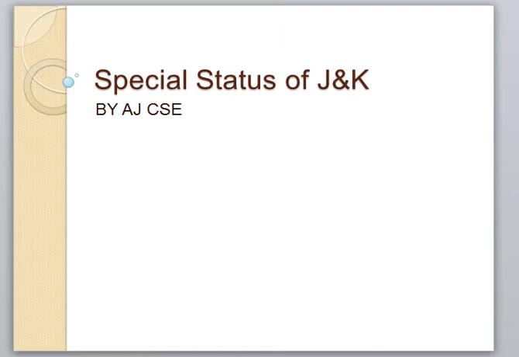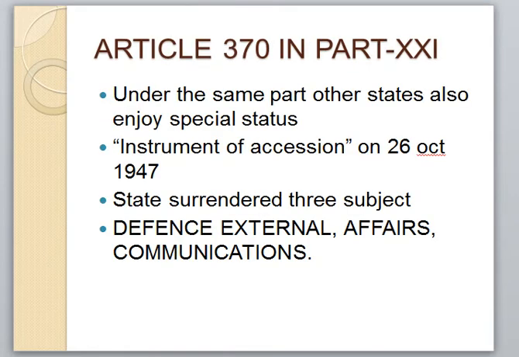Article 370 in Part 21 talks about the special status of Jammu and Kashmir. Under the same part, other states also enjoy special status, and we will discuss those in a further lecture. But today's topic is the special status of Jammu and Kashmir, from the prelims perspective. So the first point is the history behind Jammu and Kashmir.